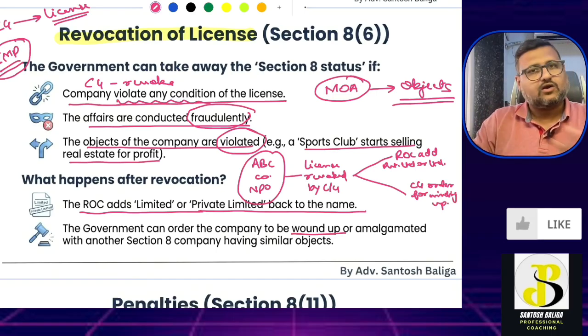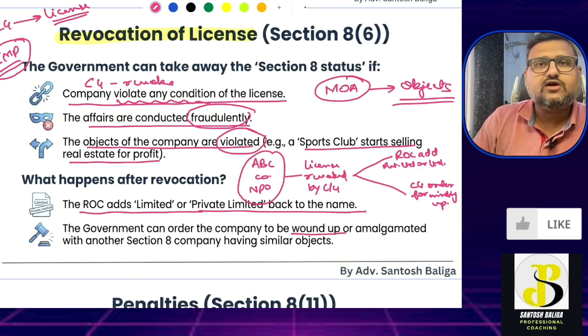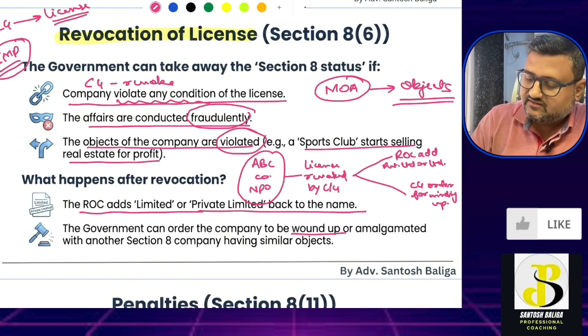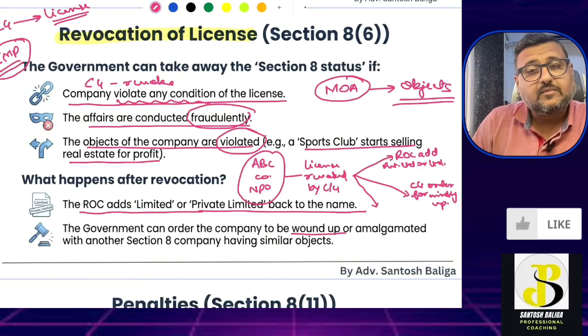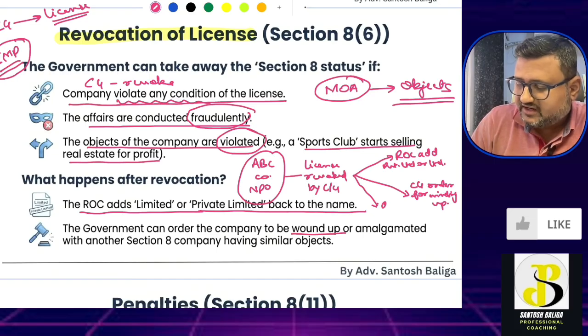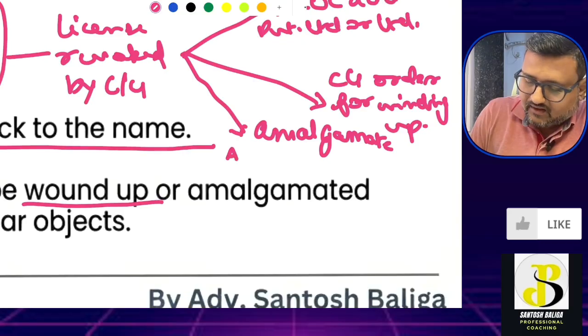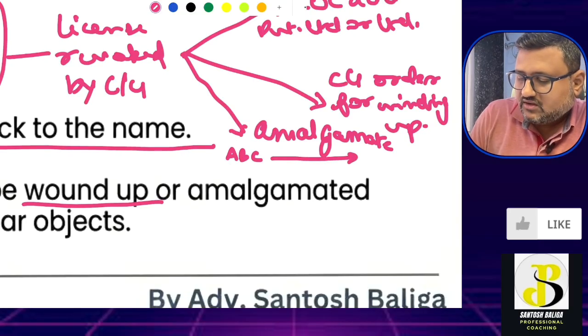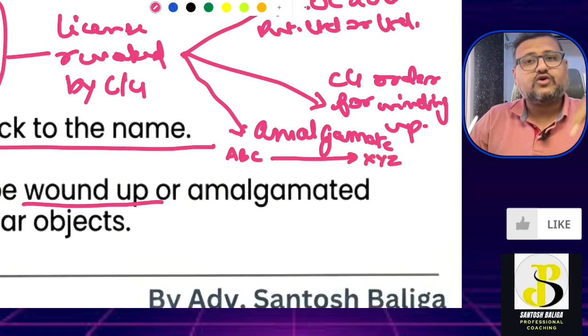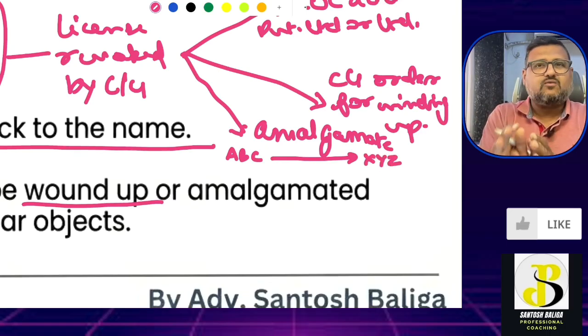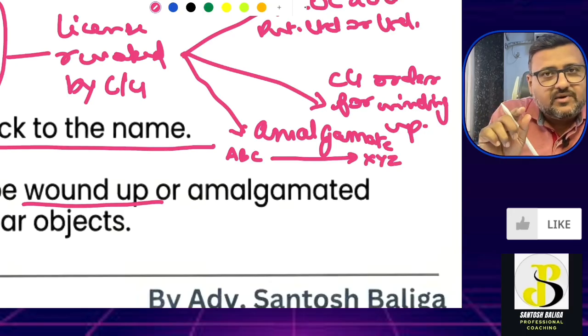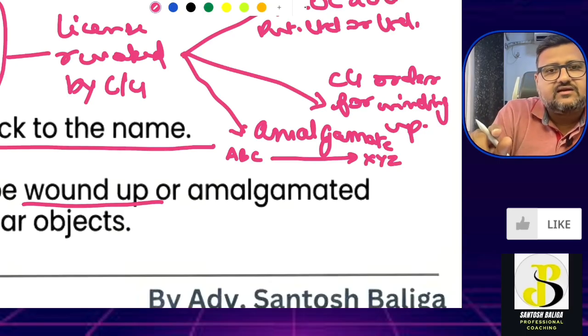That means the company will be closed and actually dissolved so that it is no longer in existence. The central government also has an option that it may amalgamate ABC company, which is an NPO, in XYZ, which is also an NPO. Now over here remember one point, that central government can merge or amalgamate an NPO for whom the license is revoked